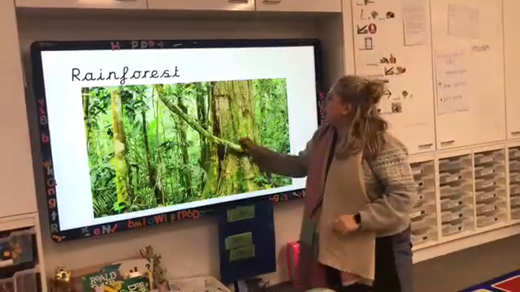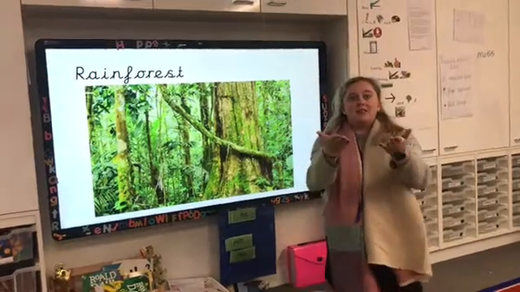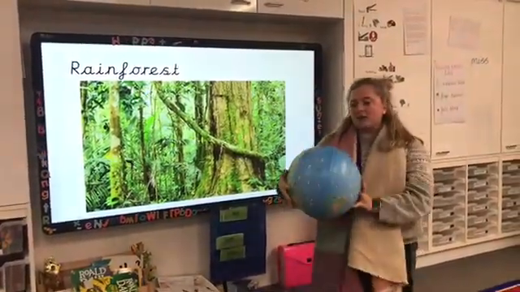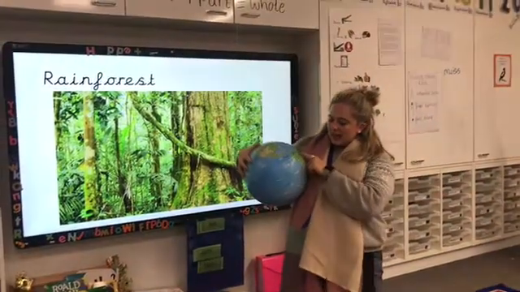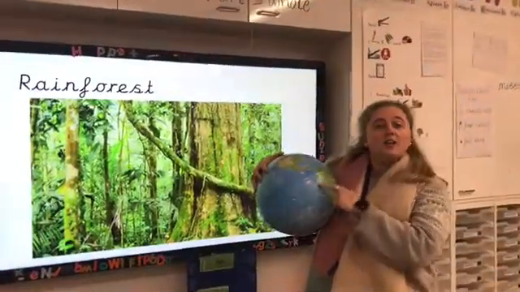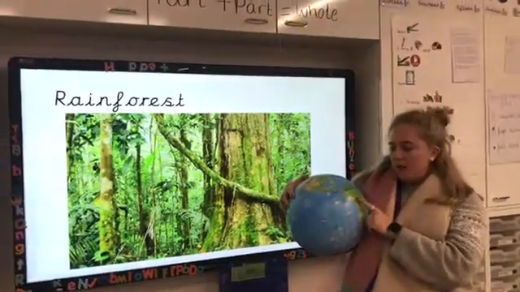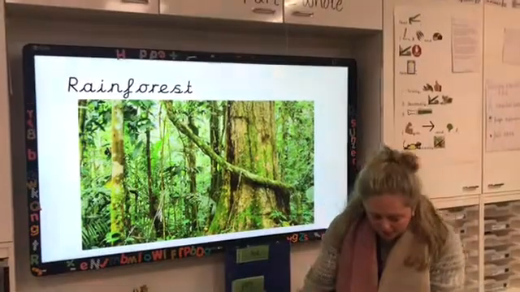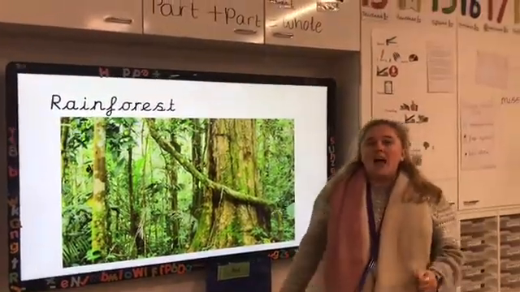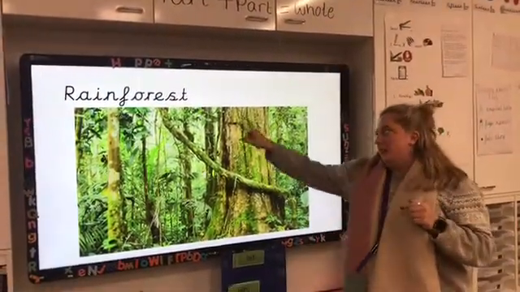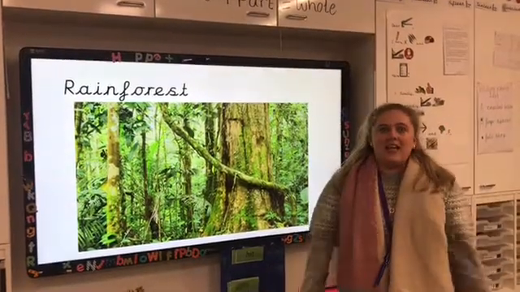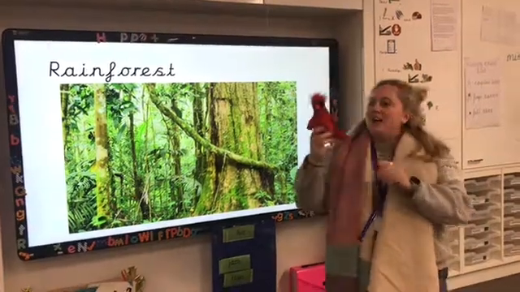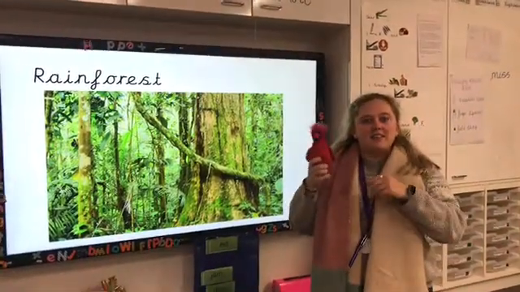Right, our next word is rainforest. Fantastic. Now, the Amazon rainforest is in South America. So next time you have a look at a map, try and find the Amazon rainforest. Okay? The Amazon rainforest is warm and very, very wet because of the rain, obviously. And there are lots of really colourful animals, like all these colourful birds.